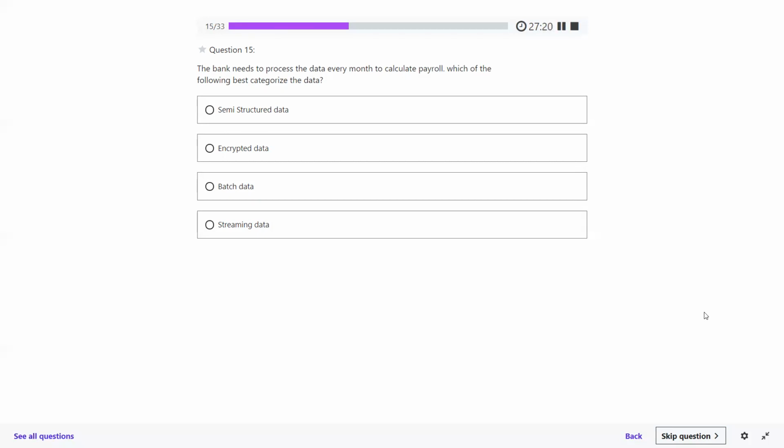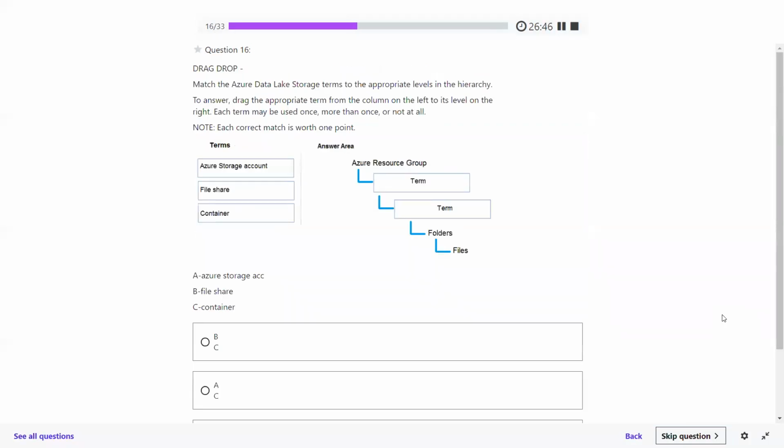Why is it batch data? We have seen the bank has a huge amount of data every month, which correlates to payroll. And the data cannot be processed in one go. So what we are supposed to do is make a couple of batches, right? Suppose we have 1 lakh records, so we process at least 10,000 records in one go. Like this, we have 10 batches and we execute our data in the best way. Here we need high processing, which is possible using batch processing, right?